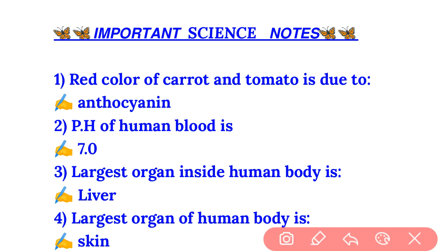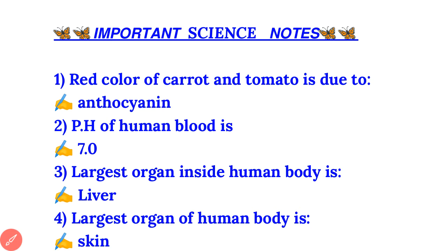Going to the next question, question number 2: pH of human blood. Very common question, the answer is 7.0 or 7. A very repeatable question, most exams ask this type of question: what is the pH of blood. Next question: the largest organ inside the human body is dash. The answer is liver. The liver is the largest organ inside our human body. Next question: the largest organ of the human body. The answer is skin. So skin is the largest organ of the human body.